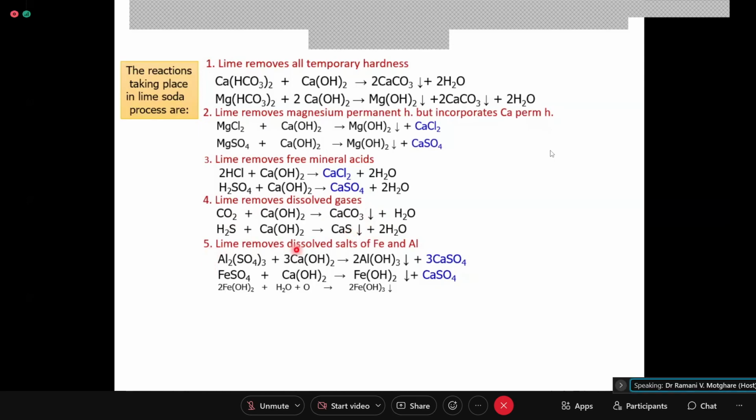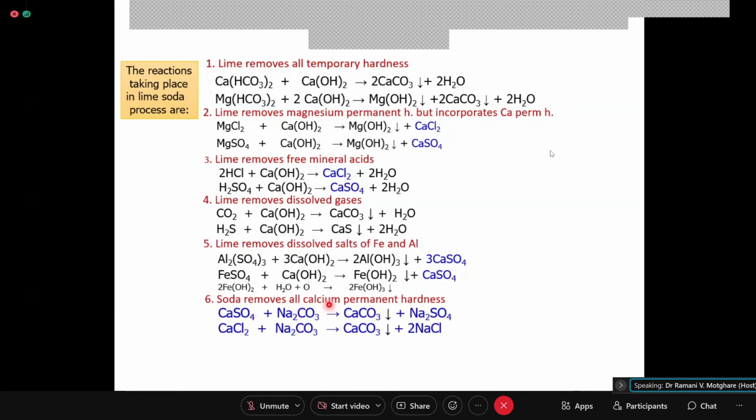Then lime removes dissolved salts of Fe and Al but incorporates calcium permanent hardness. Okay, and finally, the originally present calcium permanent hardness in water, and the calcium permanent hardness formed by the reaction of lime with these impurities, are removed by soda. So soda is Na2CO3.